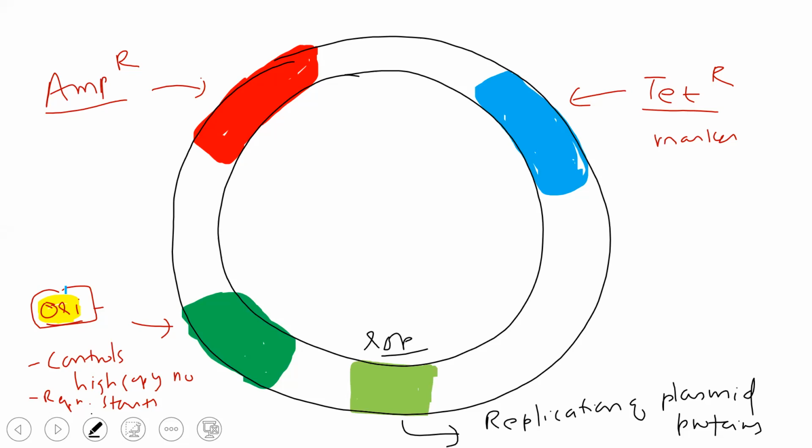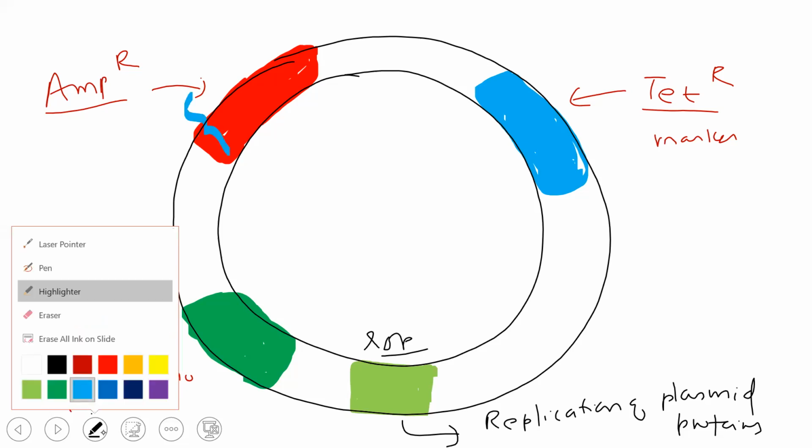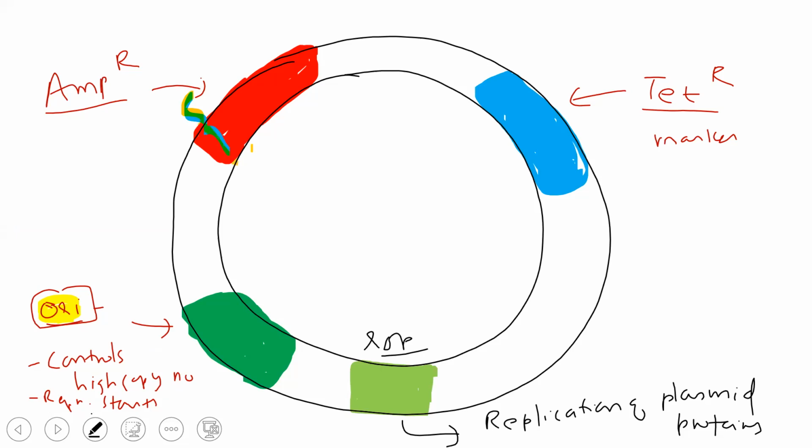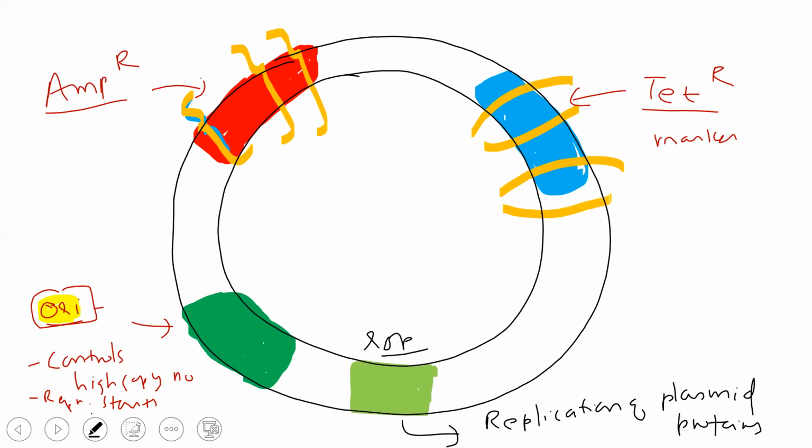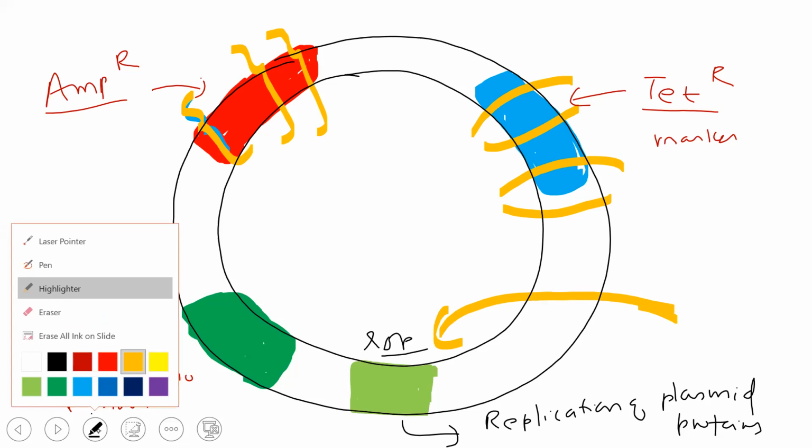If there is PVU1, or there is PST1, these are all restriction enzyme names. Then if there is BAMH1, or SAL1, or PVU2, they will cut at these specific regions.